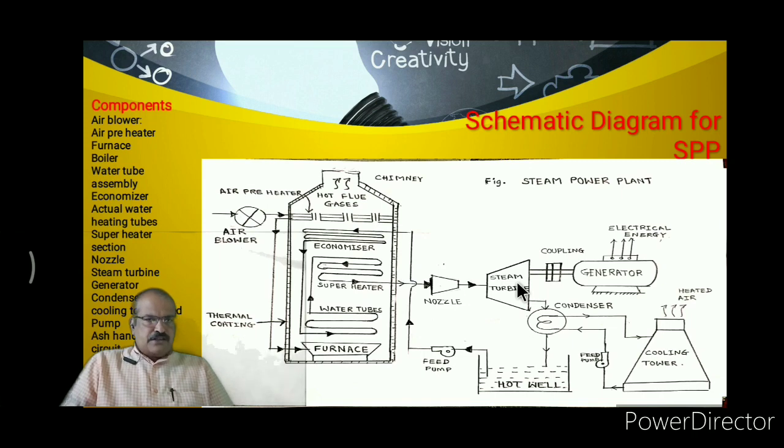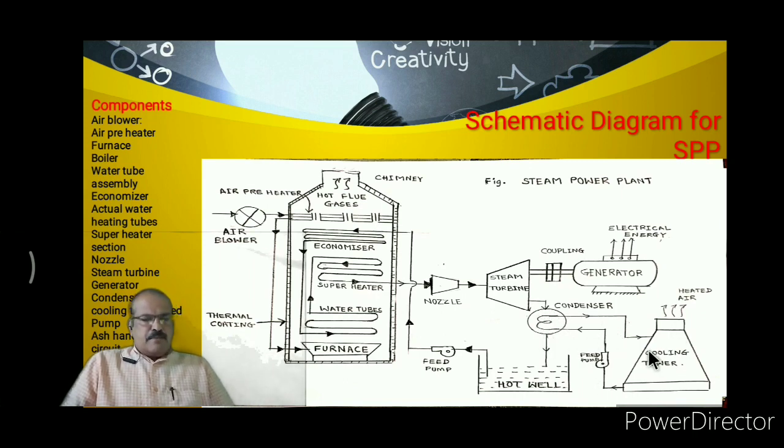The thermal energy available at that portion converts the water into steam. Now this steam goes to the actual water heating section, and in this section the steam is converted into high temperature steam. The next section is the superheater, and in the superheater this high temperature steam is converted into high temperature, high pressure steam.